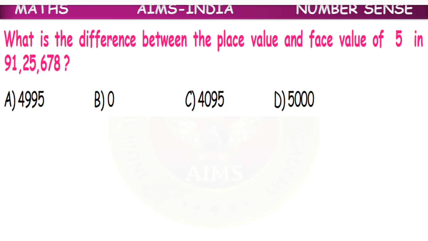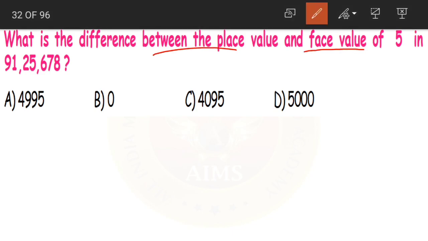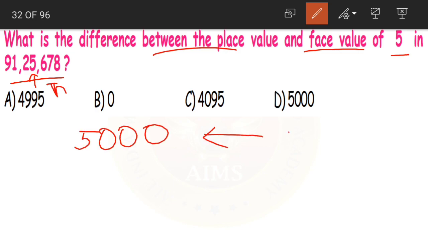What is the difference between the place value and face value of 5 in 91,25,678? Now what should we do? We should find out the difference between place value and face value of 5 here. Now 5 is in which place? 5 is in thousands place. So its place value will be 5,000. This is our place value. Now what will be the face value, children? Face value is 5 only, right?